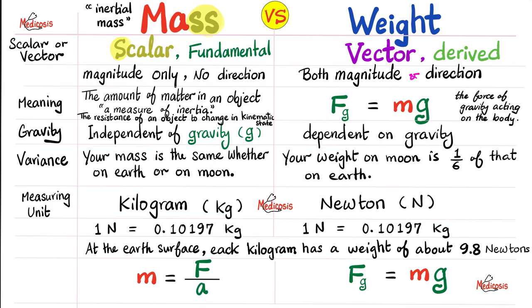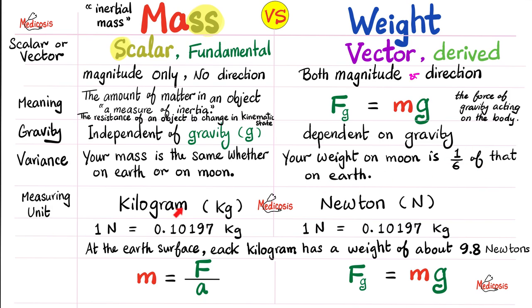On Earth versus on Moon, your mass is the same. If your mass is x on Earth, it's going to be the same x on Moon. However, your weight is different because your weight is dependent on gravity, and gravity is not the same on Earth versus Moon. The gravity of the Moon is about 1/6 that of the Earth, and therefore you are lighter on Moon compared to Earth. Your weight is less on Moon than Earth. Since the gravity of the Moon is 1/6 that of Earth, your weight on Moon will be 1/6 of your weight on the surface of Earth.